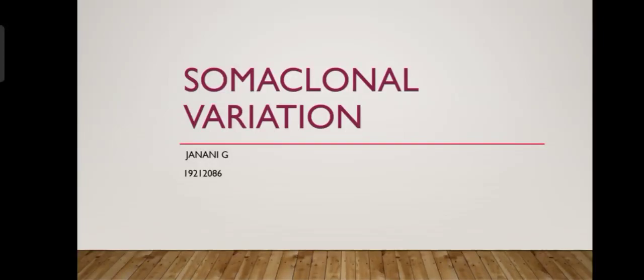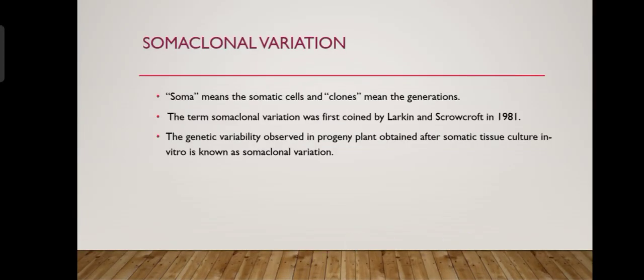Hi, now we are going to see about somaclonal variation. Soma means somatic cell, clone means generations. The term somaclonal variation was first coined by Larkin and Scowcroft in 1981. The genetic variability observed in progeny plants obtained after somatic tissue culture in vitro is known as somaclonal variation.